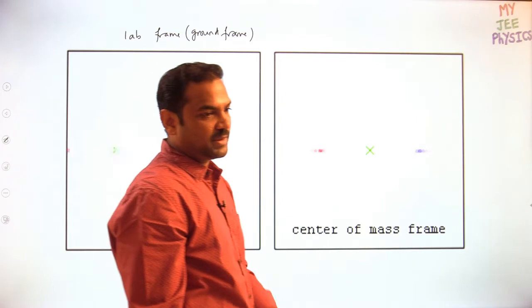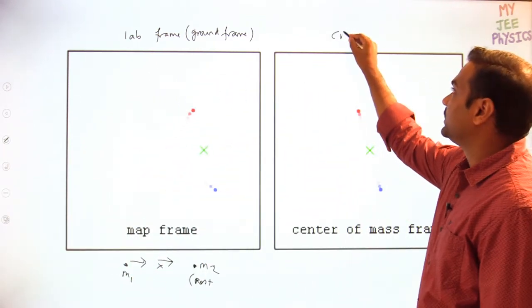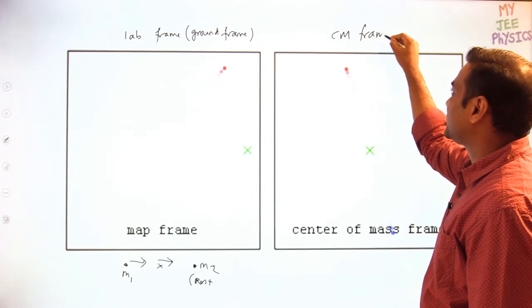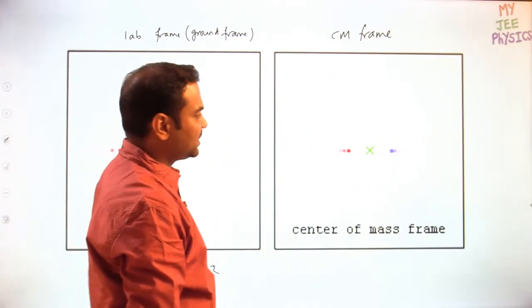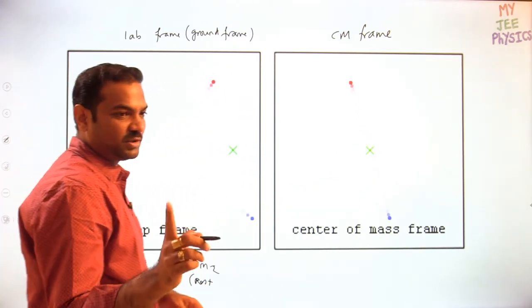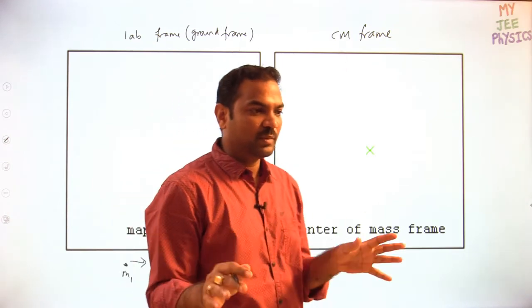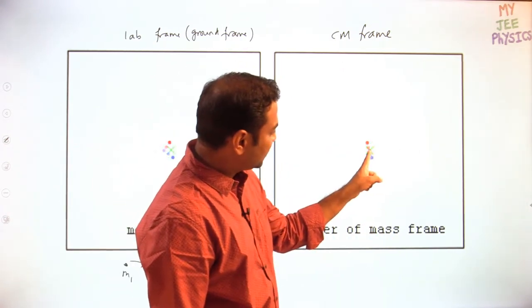Now coming to the center mass frame. So in center mass frame, center mass should not move. Why? Because the observer is on the center mass. If the observer is on the center mass, then he will see how the particles are moving. I told you, momentum of the system in center mass frame should be 0 always. Suppose I am standing at the center mass.